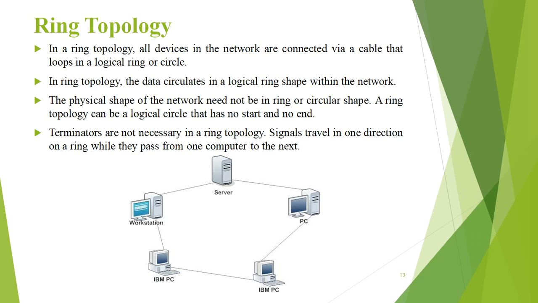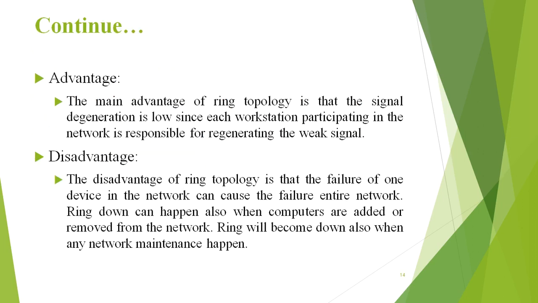Terminators are not necessary in a ring topology. Signals travel in one direction on a ring while they pass from one computer to the next. Here you can see the architecture of ring topology. The advantage is that signal degeneration is low because if one workstation fails, the signal is regenerated from the next. The disadvantage is that the failure of one device in the network can cause the entire network to fail. It means if one device fails, then all the devices in the ring will shut down.